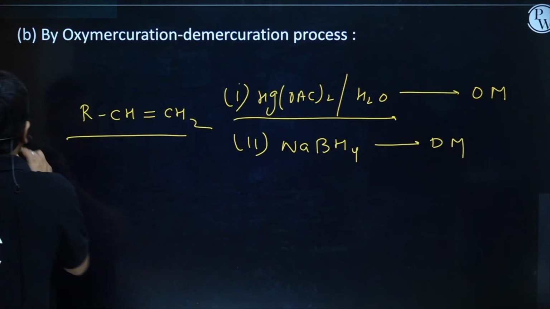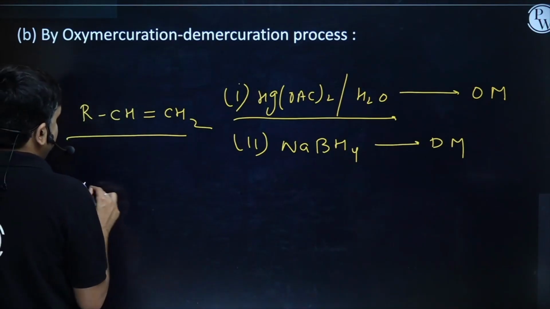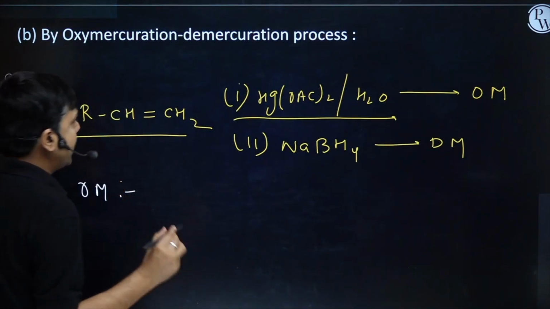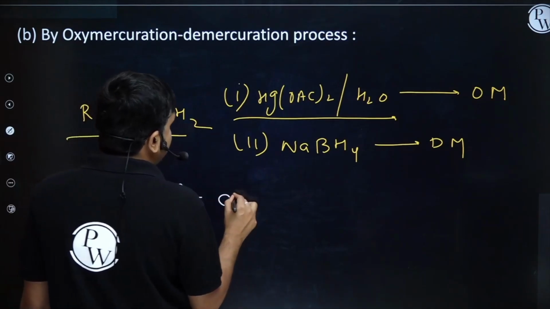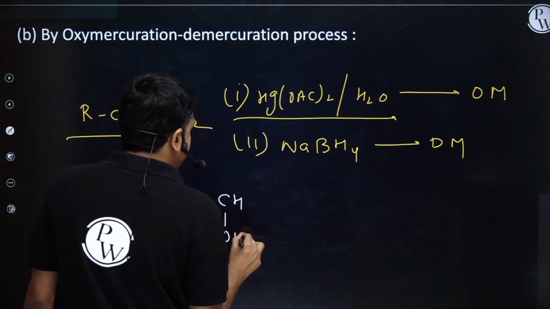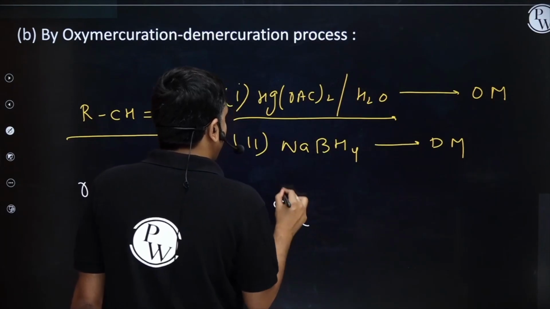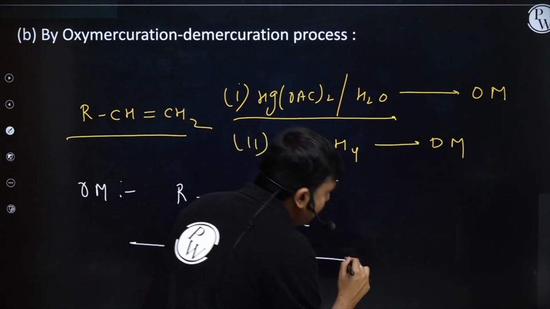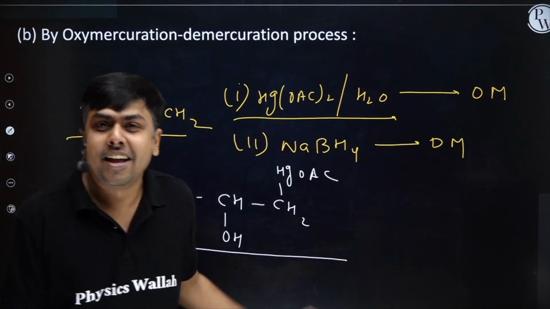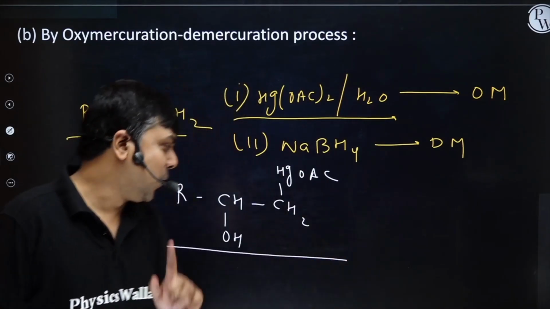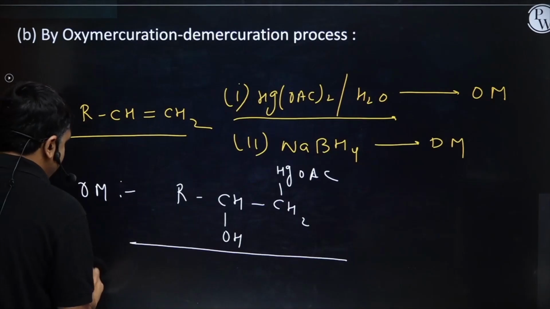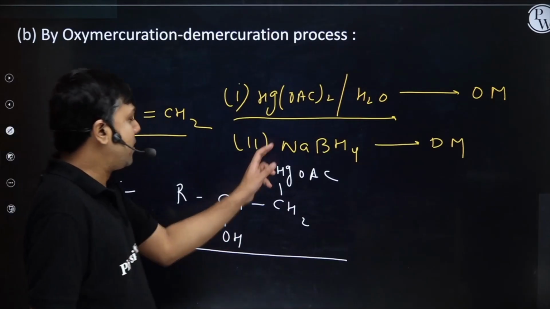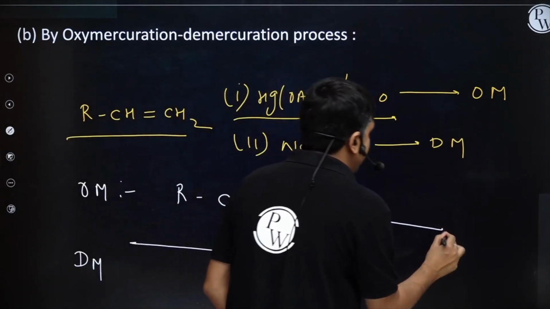So if I talk about the OM step, can I say in the OM step, the product which we get is RCH(OH)CH2HgOAc, right? I hope you remember this one. Is it clear, students? Now, the next step is the DM step. We treat this substrate with NaBH4.